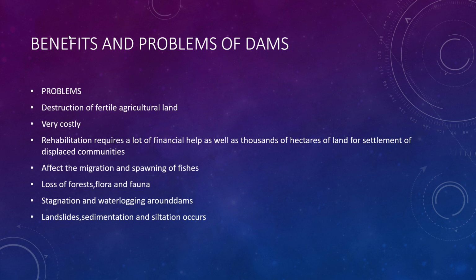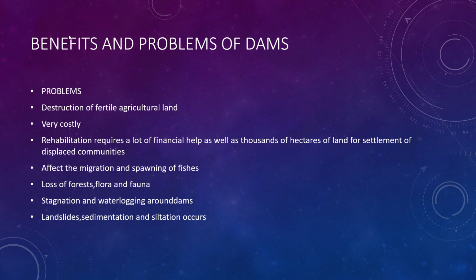The problems of dams: destruction of fertile agricultural land. It is easily explainable, you can just read it. Next, it is very costly, because once a dam is to be constructed, a lot of expenditure needs to be spent by the government. Then rehabilitation will require a lot of financial help, as well as thousands of hectares of land for the settlement of displaced communities.